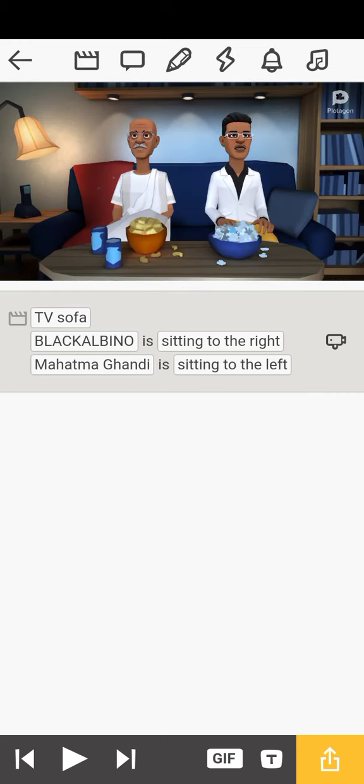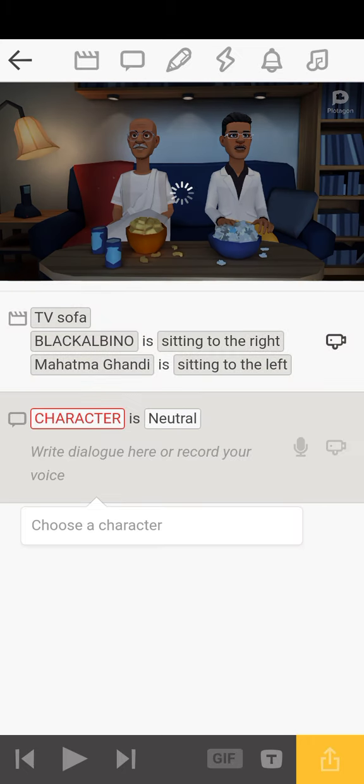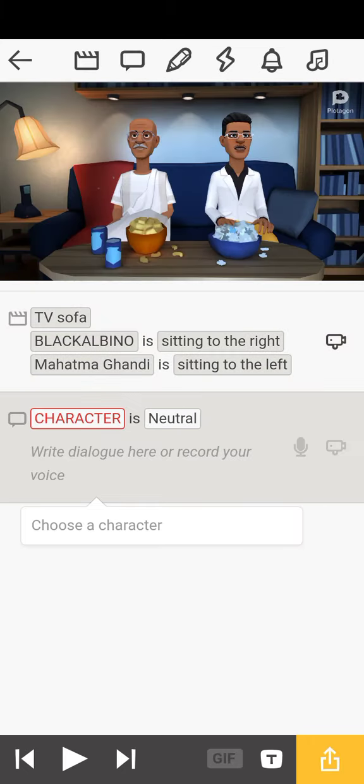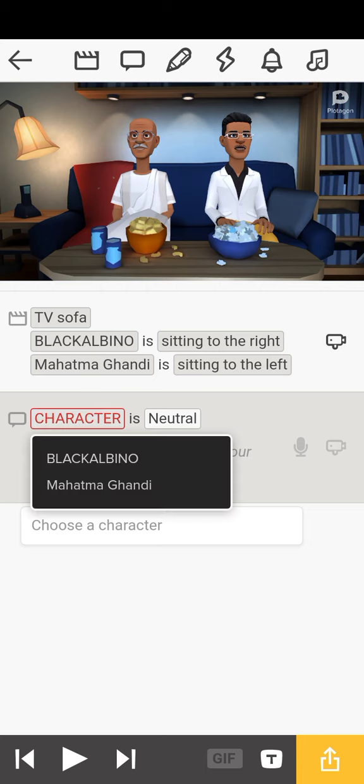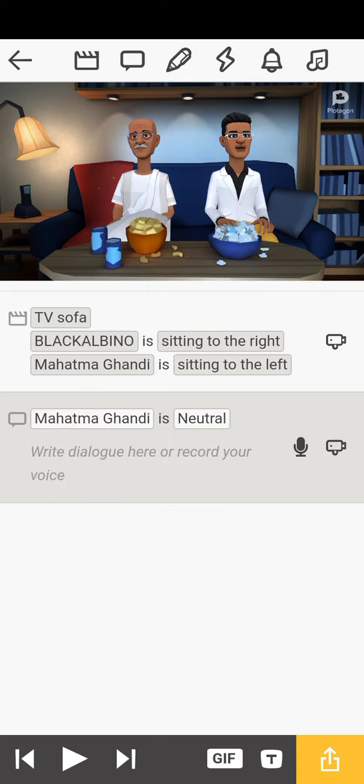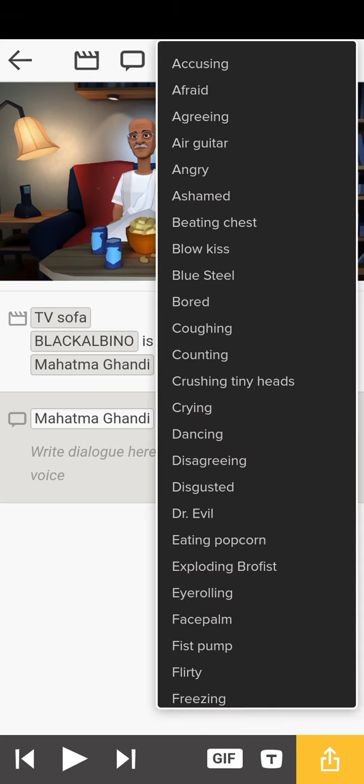Now you go to the comment icon. Which character do you want to use? Let's go with character Mahatma Gandhi. Now, the kind of expression you want. Some people have body language, body movement when they speak. But if you don't want the person to exhibit any kind of body language, you just leave it neutral. But if you want the person to be doing something, you can click on this neutral and then it will pop up for you.